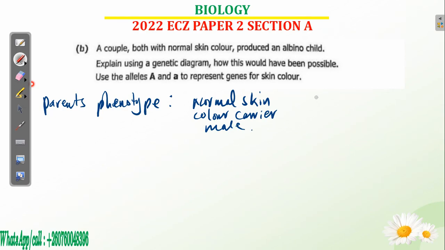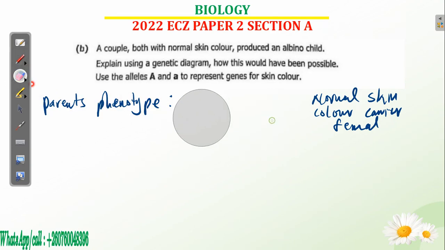And then on this side, for the female, normal skin carrier female. But if you don't want to write this, then just write carrier male for albinism, or just say carrier, and they will understand.